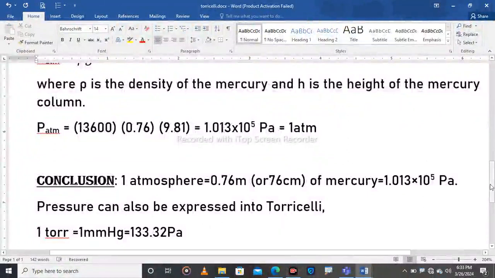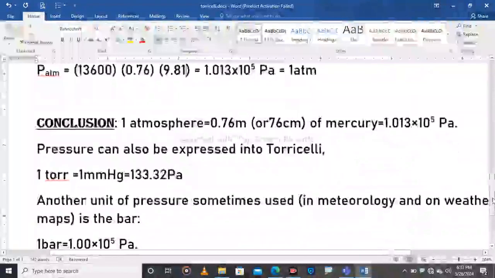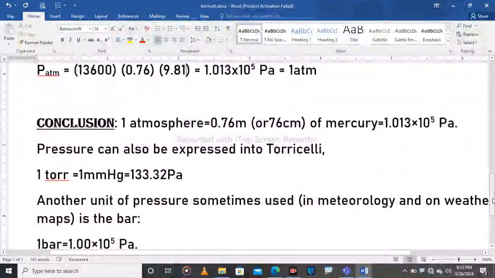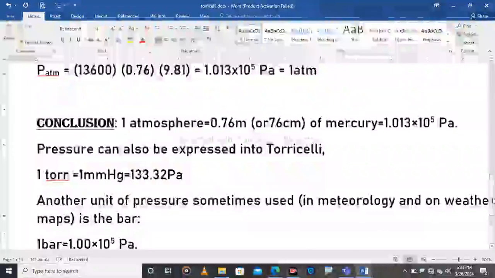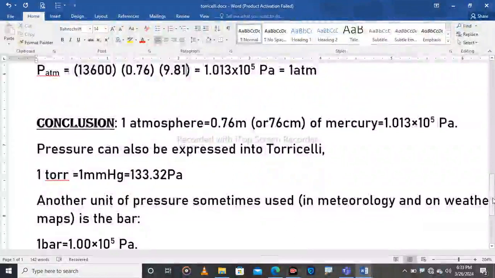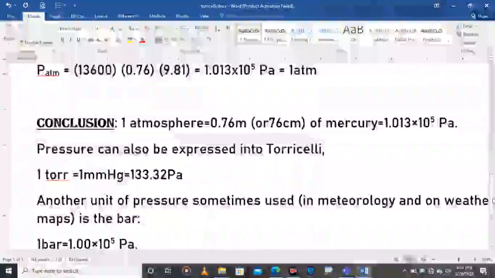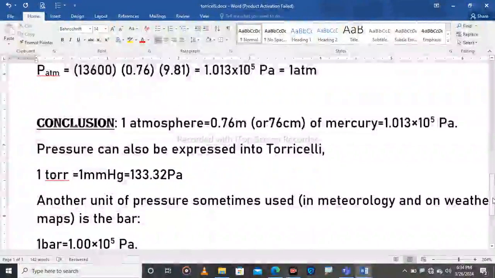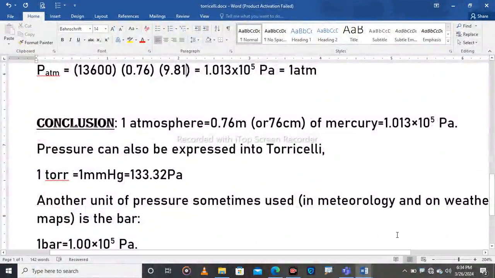So by conclusion, we have seen that there is a new unit of pressure called the atmosphere. 1 atmosphere is equal to 76 centimeters, or 760 millimeters of mercury, which is equal to 1.013 times 10 power 5 Pascal.